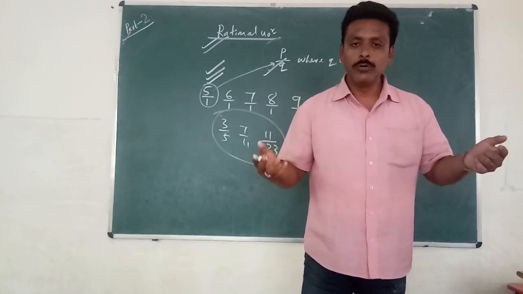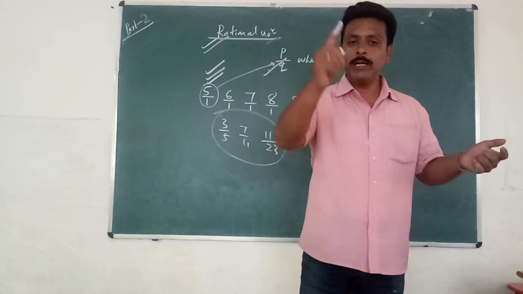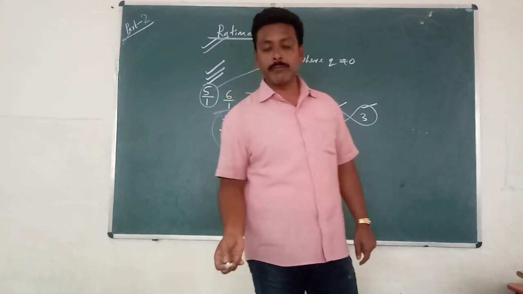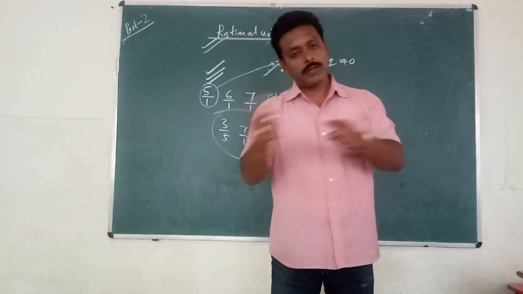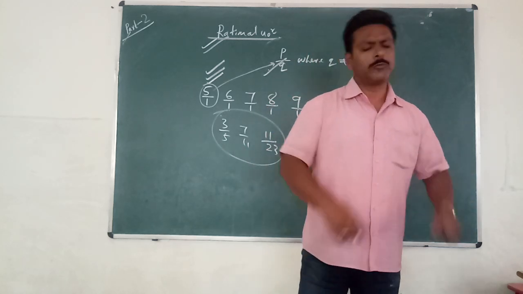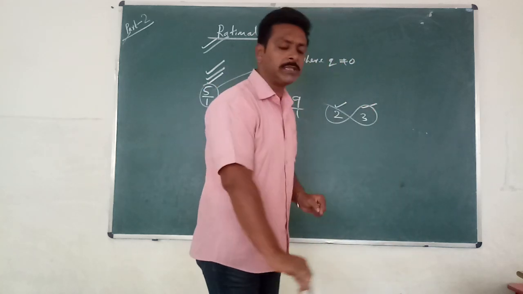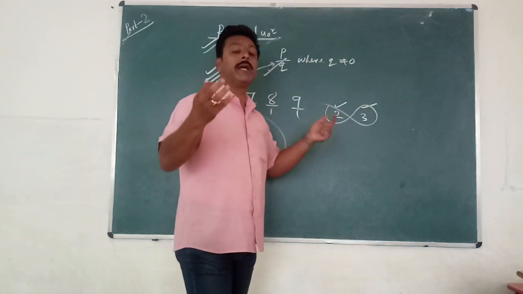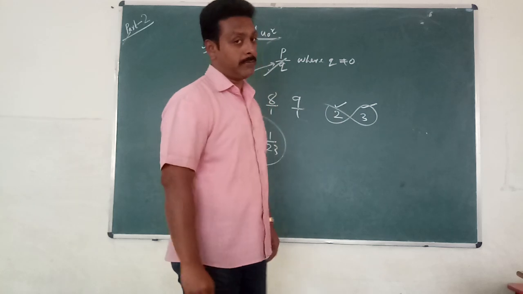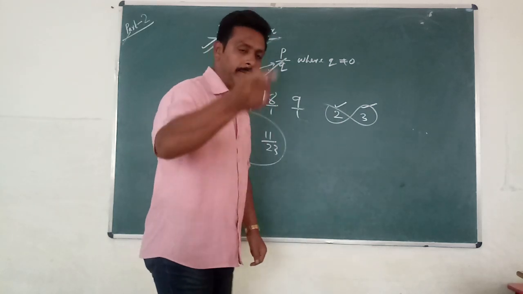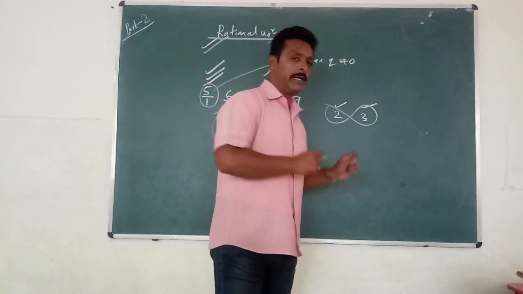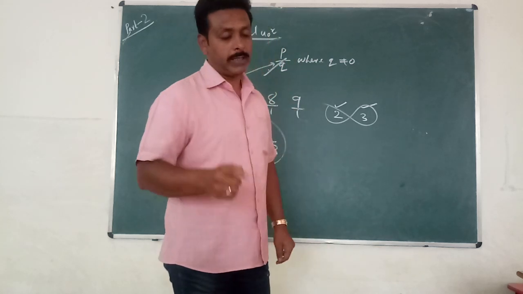1, 2 or infinite? Infinite is the correct answer. In between any two rational numbers, whether the numbers are consecutive or non-consecutive, whatever they are, in between any two rational numbers, there will be infinitely many rational numbers. This is the special property of rational numbers. But the same question with natural numbers, the same question with whole numbers, the answer remains no. Related to rational numbers, it is applicable. Keep it in your mind.